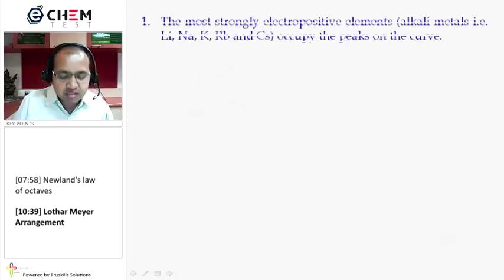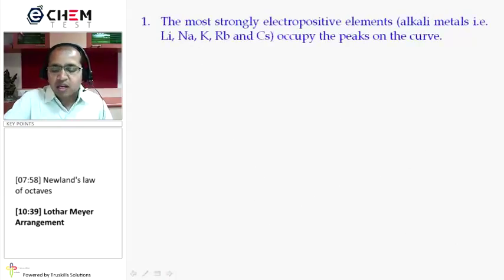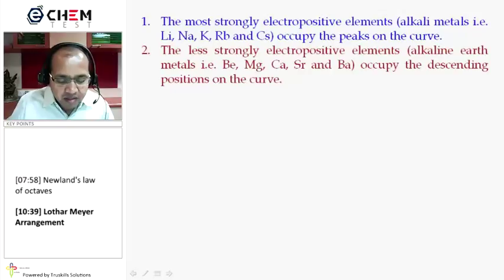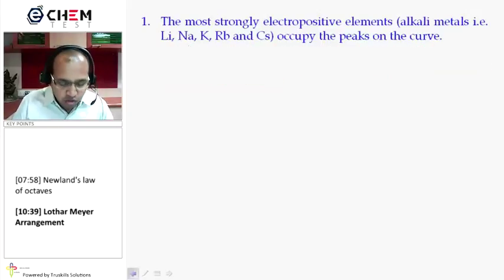So based on this, the most strongly electropositive elements like alkali metals occupy the peak on the curve. At the same time, he noticed that the less strongly electropositive elements like alkaline earth metals, beryllium, magnesium, calcium, strontium, barium occupy the descending position on the curve.